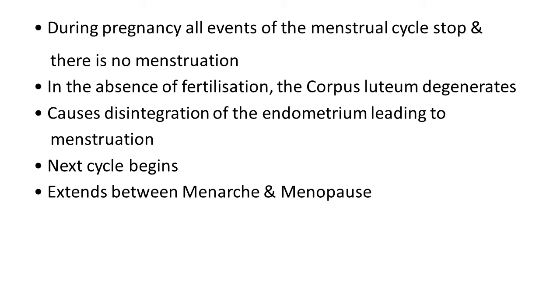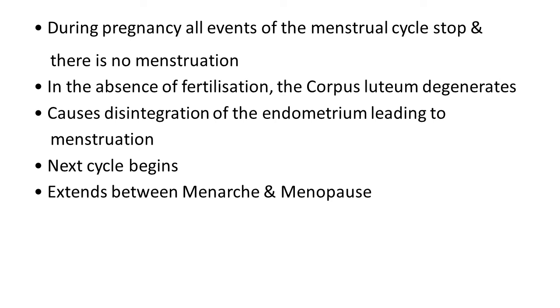In the absence of fertilization, the corpus luteum degenerates. It causes disintegration of the endometrium, leading to the menstruation cycle. When this cycle time is over, all three phases over, at the end of 28 to 29 days, again the next menstrual cycle takes place.